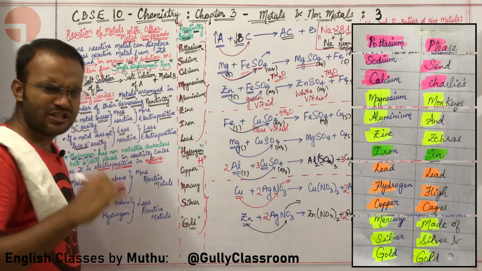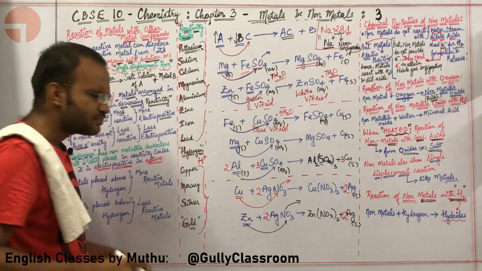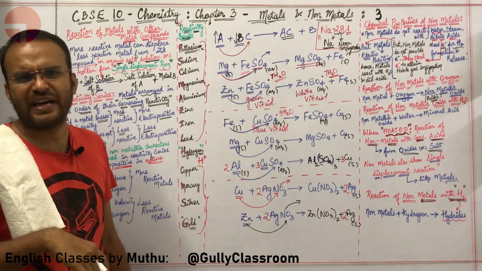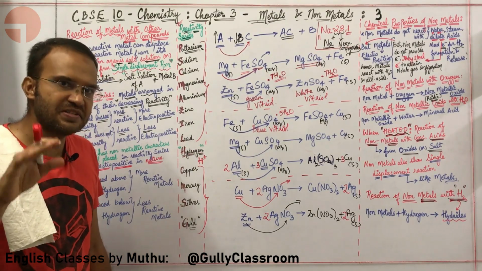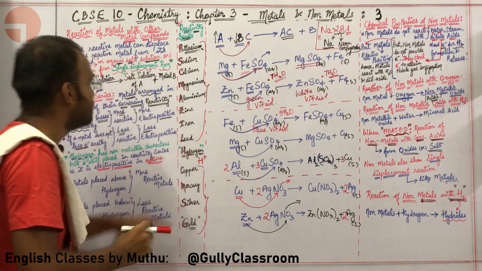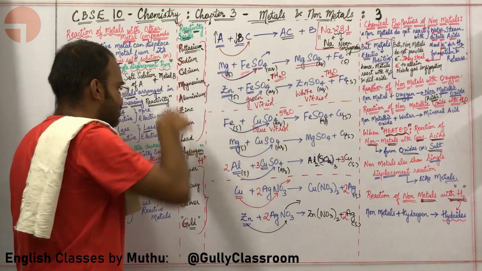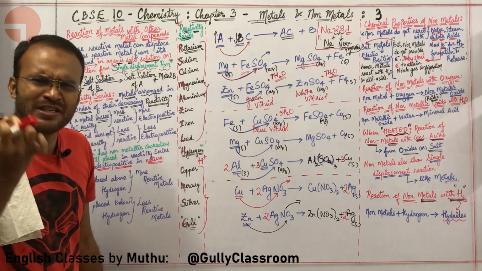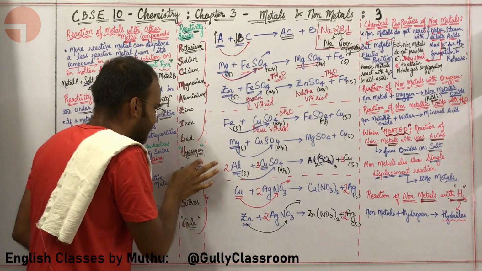Okay, sir. Now let me ask you a question. Hydrogen has a lot of non-metallic characteristics, but hydrogen is placed in the reactivity series of metals. Why, sir? Hydrogen is basically electropositive in nature.